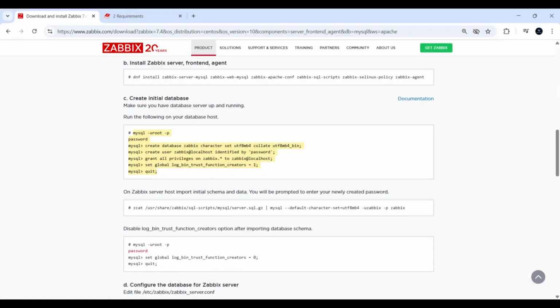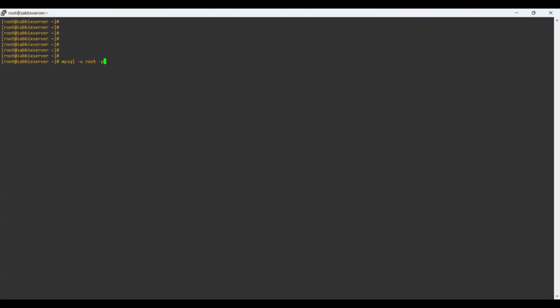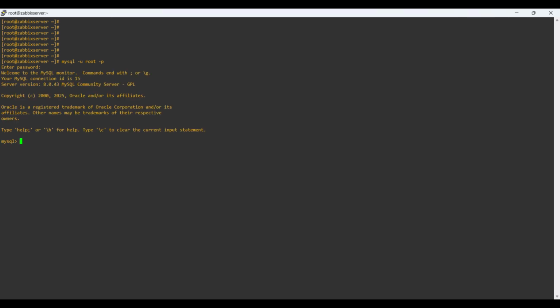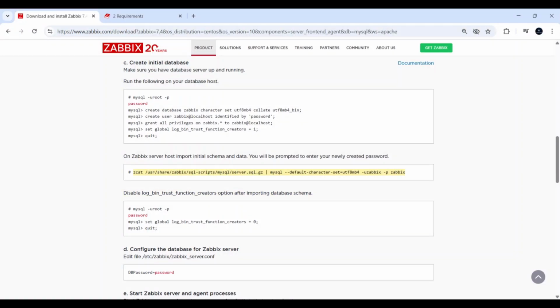Next step, we are going to start with database initialization. Copy these lines and paste on your terminal. Change the MySQL user password, use your desired password. Then import the initial database schema and data into the MySQL database.